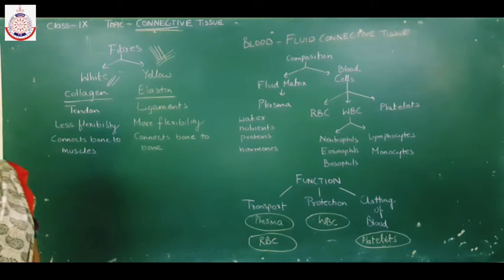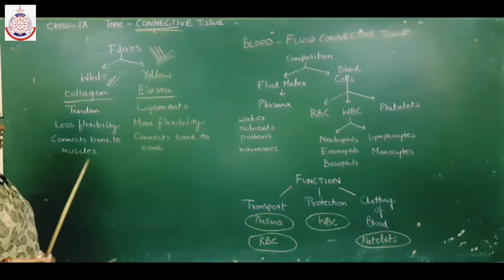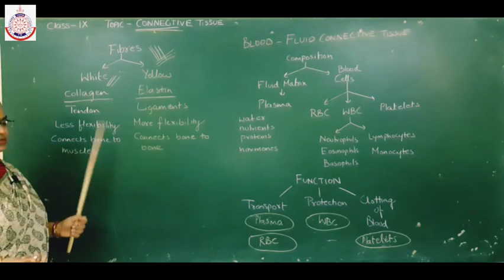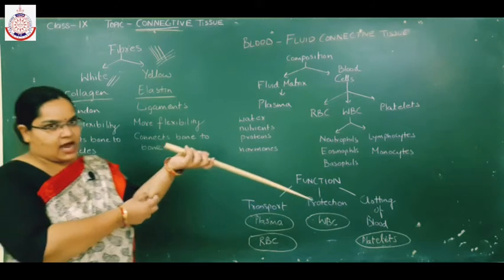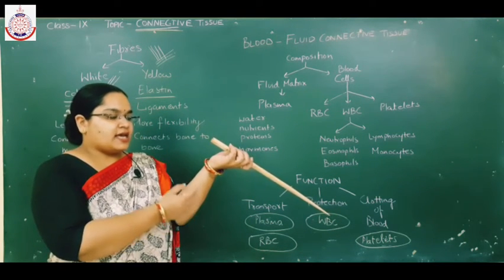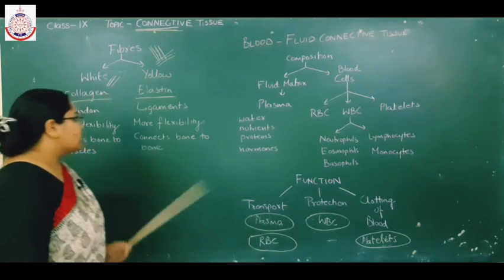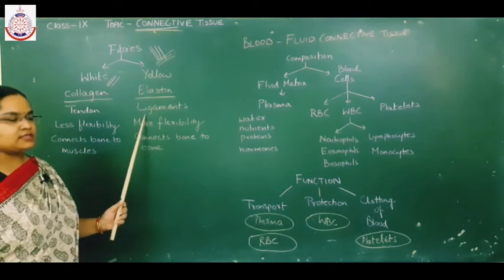The skeletal muscles present in the body are connected with the bones with the help of tendons. These are the skeletal muscles, and they are connected to the bone with the help of tendon.